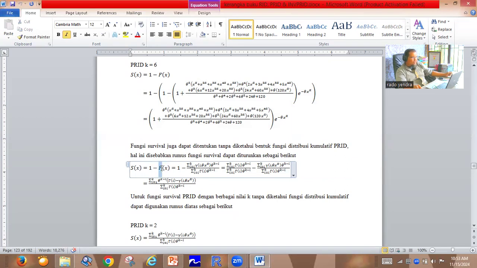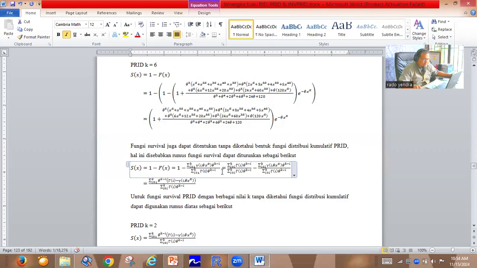And we know the cumulative distribution function is equal to the summation from i equal to 1 until k of the lower incomplete gamma of i, comma theta x power alpha, multiplied by theta power k minus i, divided by the summation from i equal to 1 until k of gamma i multiplied by theta power k minus i.